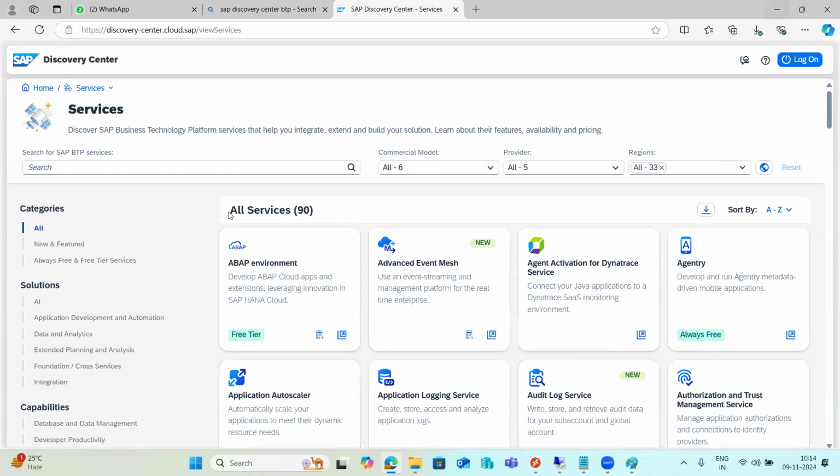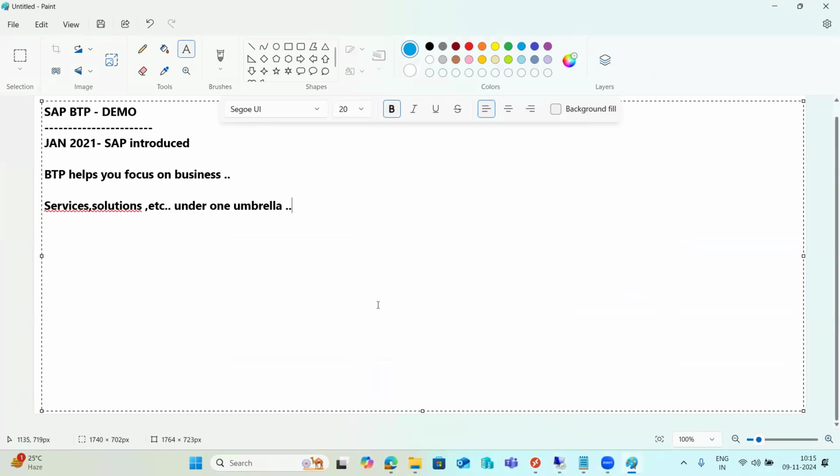Actually, their services, solutions and capabilities have been categorized into five main pillars in the BTP. We will call them the five key pillars for BTP here, right? So that is the main thing here.